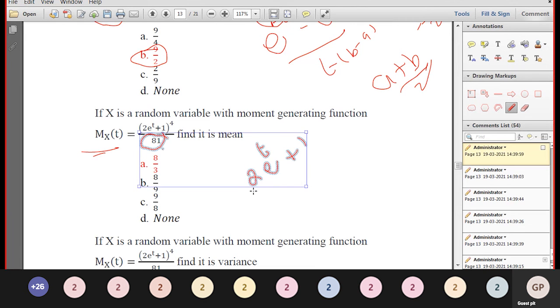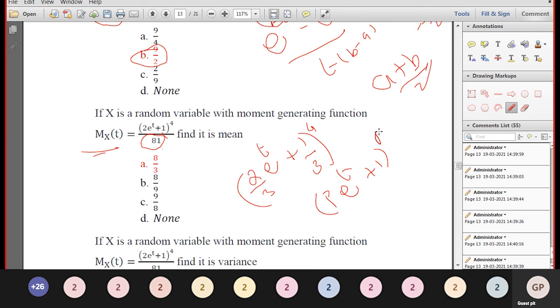So divided by 3 to the power 4, it becomes (p e power t plus q) to the power 4. What is n? n is equal to 4. What is p? p is equal to 2 by 3. What is q? q is equal to 1 by 3.